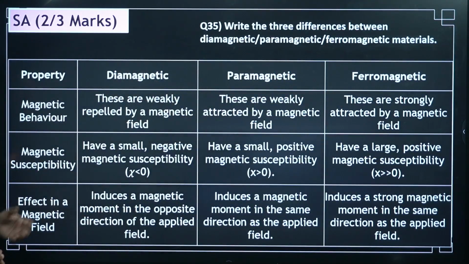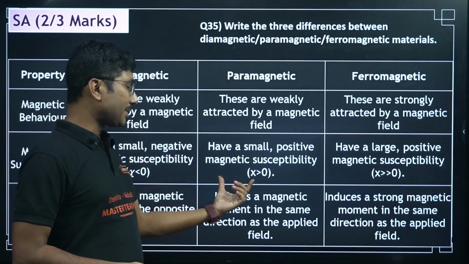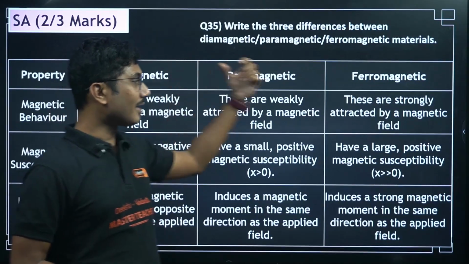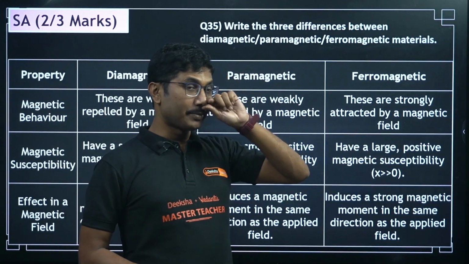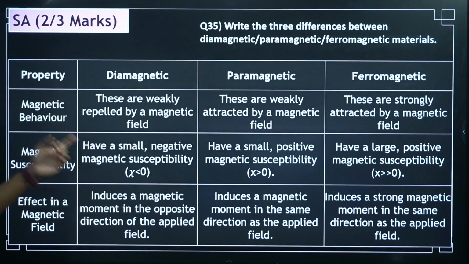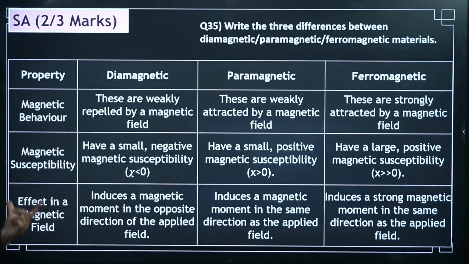Magnetic susceptibility: diamagnetic substances have a small negative magnetic susceptibility, that is, susceptibility is less than 0. For paramagnetic, susceptibility is slightly positive, greater than 0. And for ferromagnetic, susceptibility is very high and greater than 0. Now this symbol is correct, these two symbols are incorrect. Okay. Effect in a magnetic field.